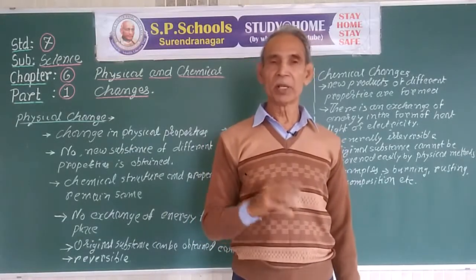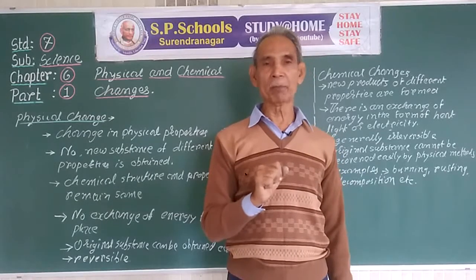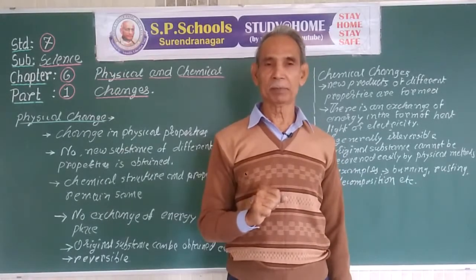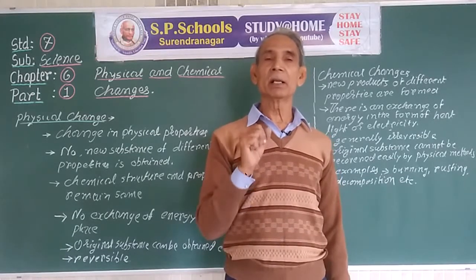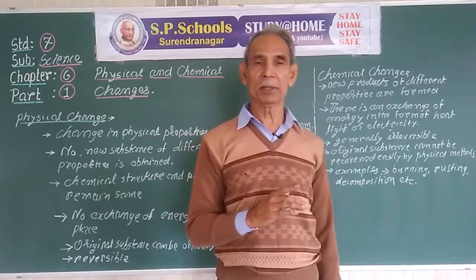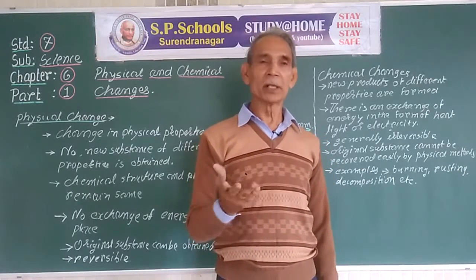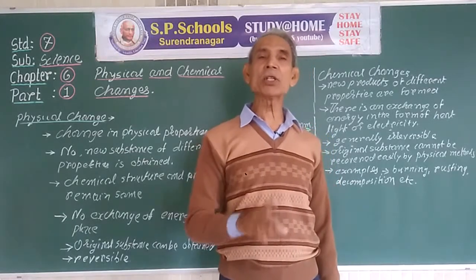Or if we put this mixture of iron powder and sulfur powder in a liquid called carbon disulfide, then the sulfur powder will get dissolved.